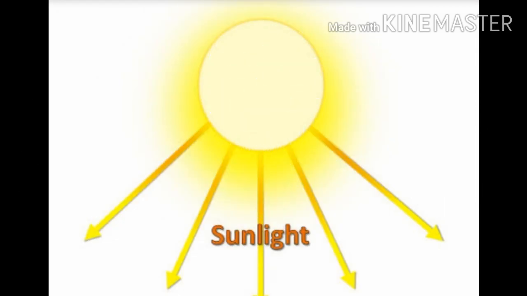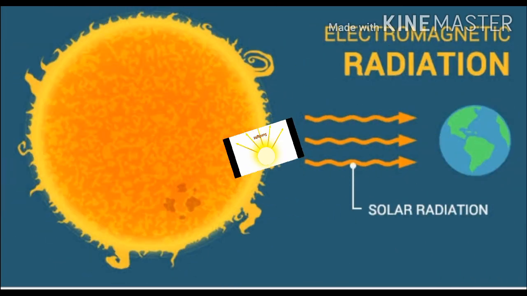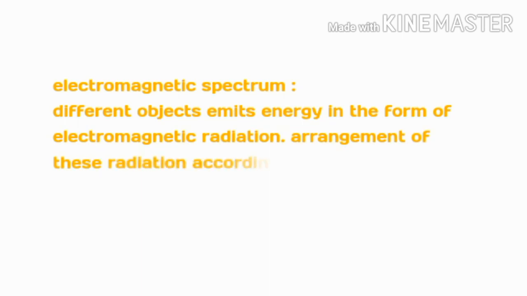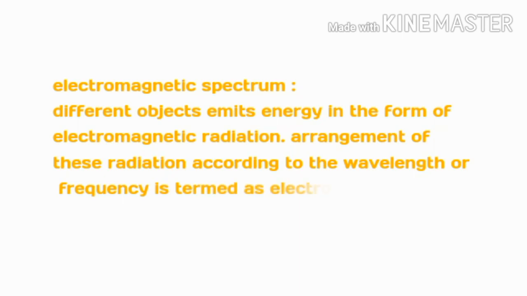Then next you will think about what this electromagnetic radiation is. It's very simple. Almost all objects, especially hot objects, even the hot earth surface, can emit energy.